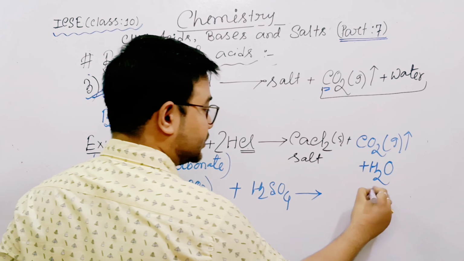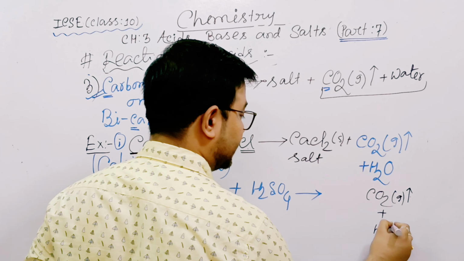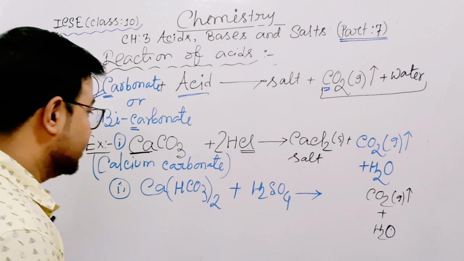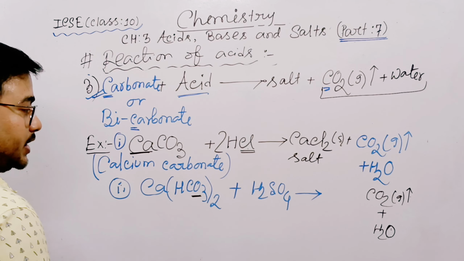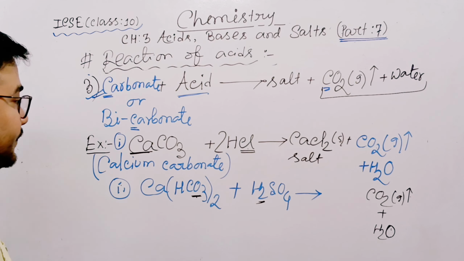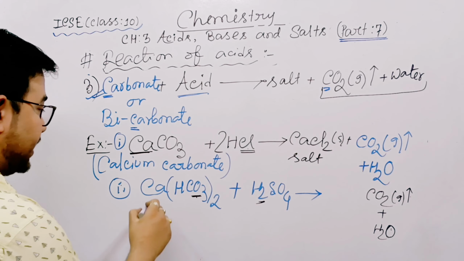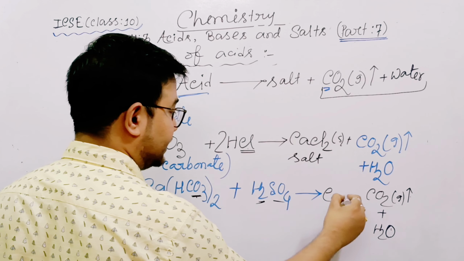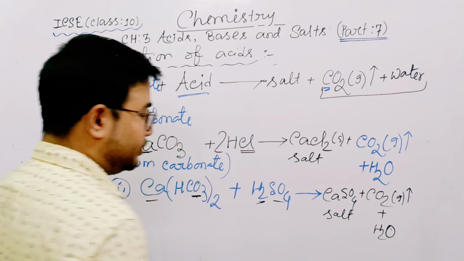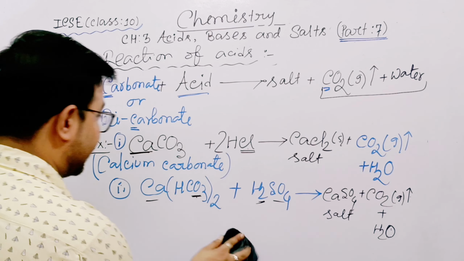So just close your eyes and write. These two are common, no? So don't think about carbon dioxide, water. So see, CO2 done, water, H2, another O done. Now which one is left? Here calcium and here sulfate, no? So calcium and sulfate left. So calcium sulfate. This is salt. Do you understand? So this is our reaction.